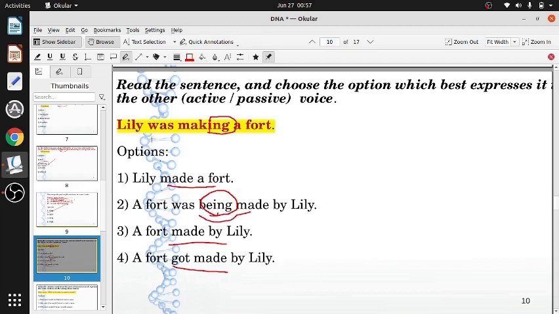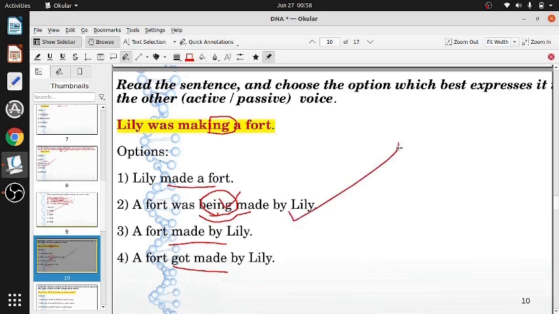And another, you can say that here we have got a past tense, but then all are past tense, but still we have was. Here was and here was, but ing is the biggest hint. If the active voice contains ing, making, going, eating, running, whenever it contains the word ing, the passive voice must also have ing. And the only one which has ing is being. That is the only one which has ing. So this is the correct answer.